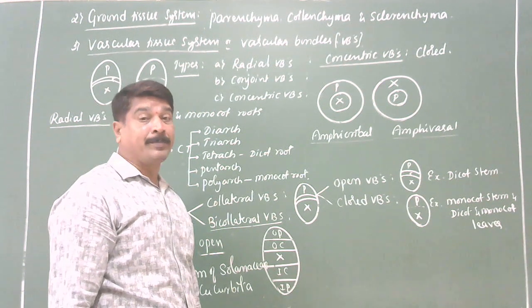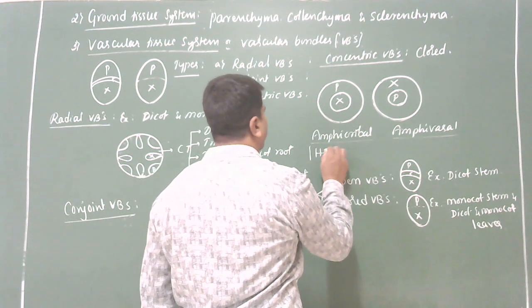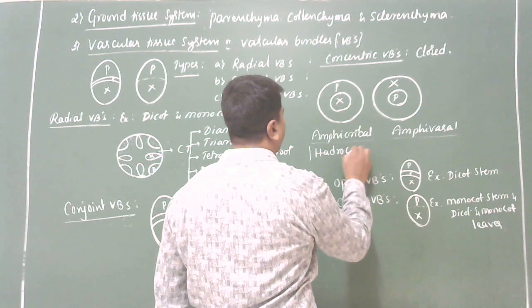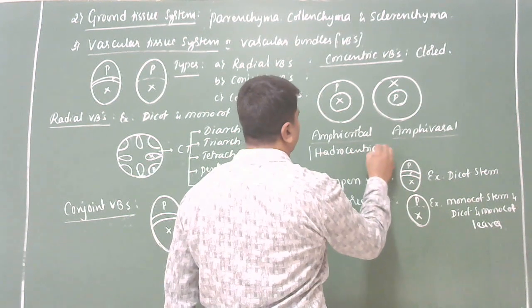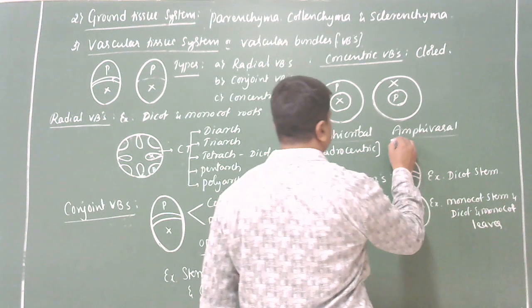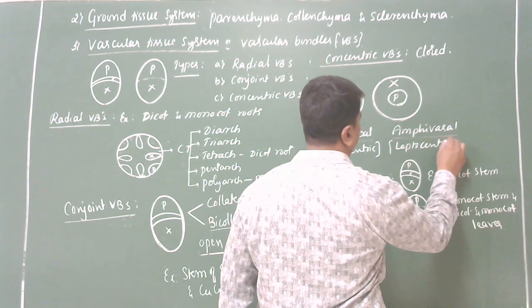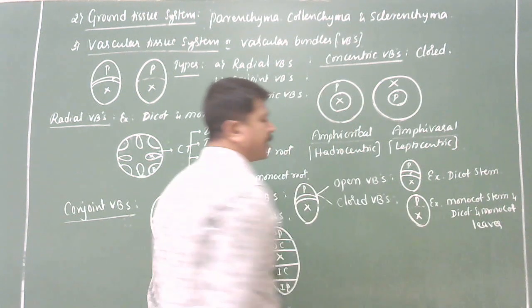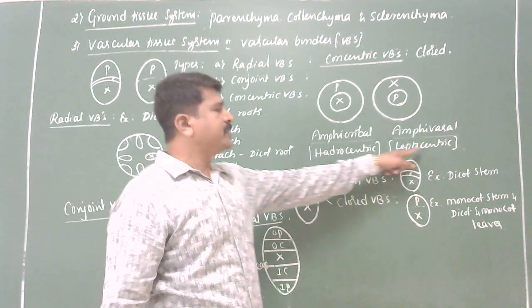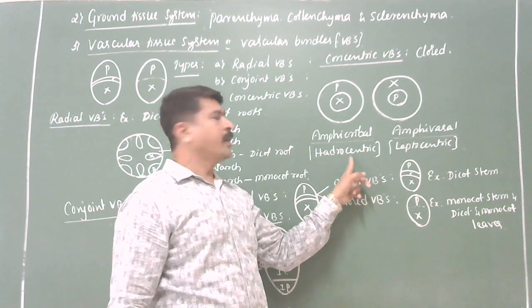Amphicribal is also called as hydrocentric. Amphivasal is also called as leptocentric. By remembering these names, you can define both the vascular bundles.